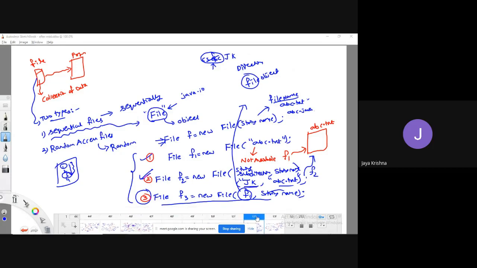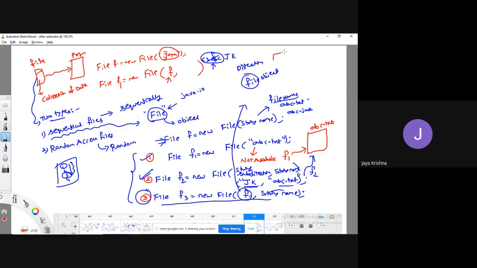Observe. I will write File f equal to new File of Jaya. Then once again I am going to create File f1 equal to new File of f. What is this f? This f is an object related to which directory?